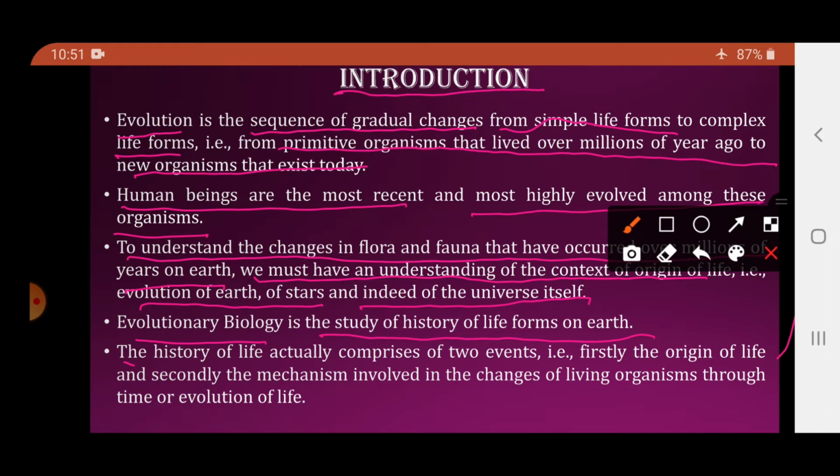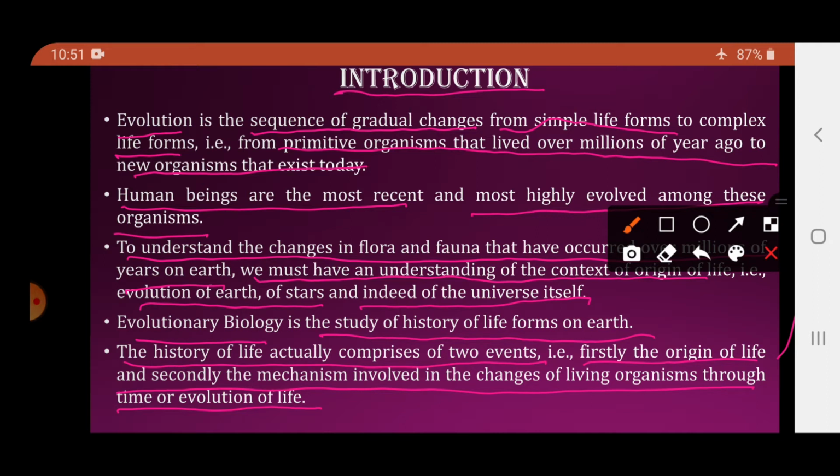The history of life actually comprises two events. Firstly, the origin of life, and secondly, the mechanism involved in changes of the living organisms through time, or evolution of life.